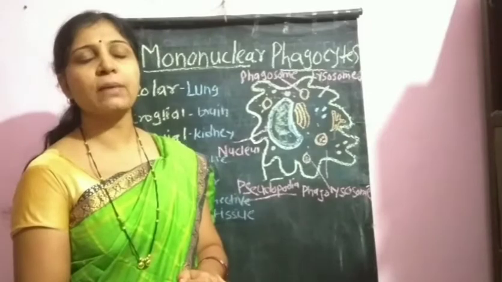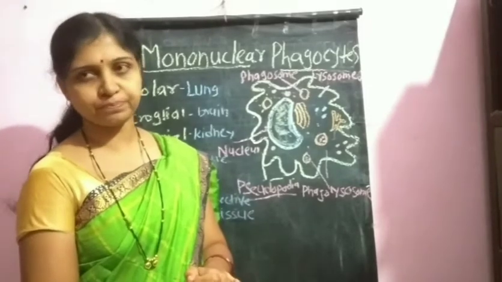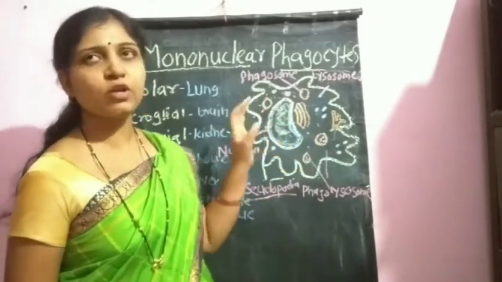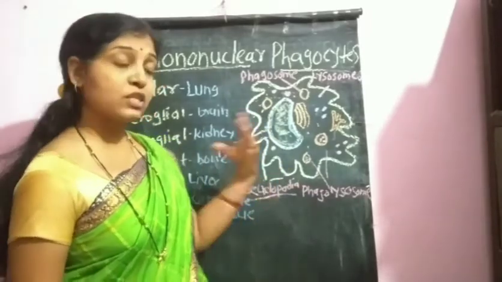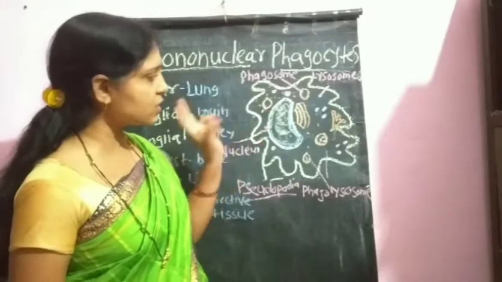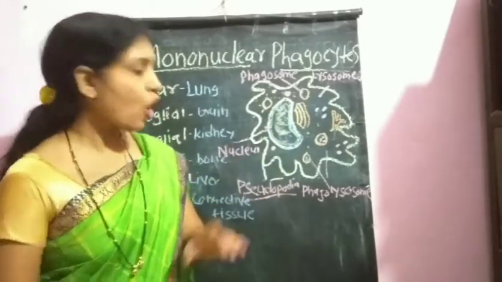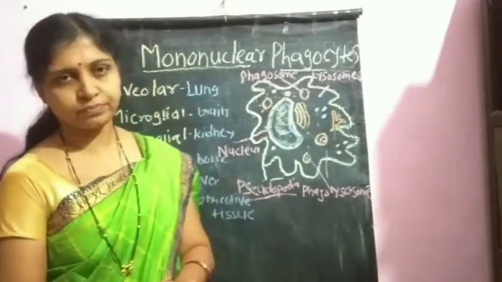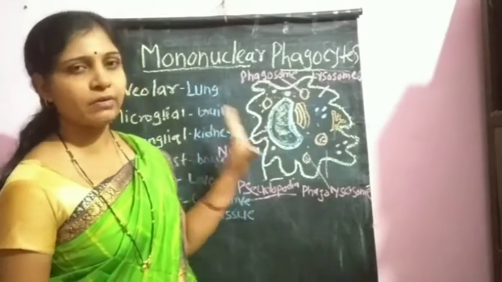Interferon gamma is responsible for activating the macrophage cells. Interferon gamma is secreted by the T helper cells, that is the Th1 subset of the T helper cells, and it is responsible for the strong activation of these macrophage cells.